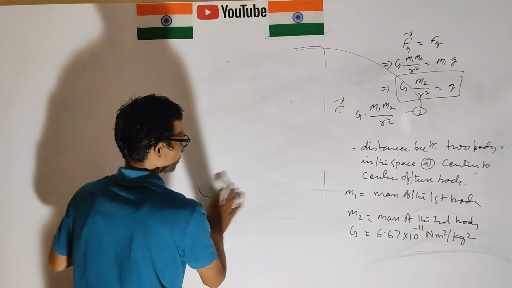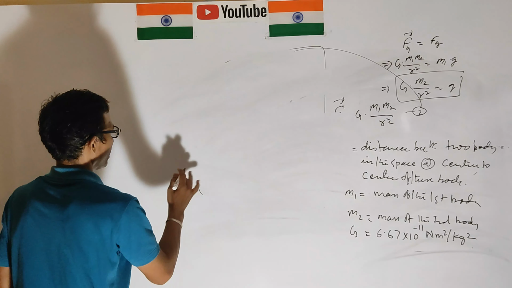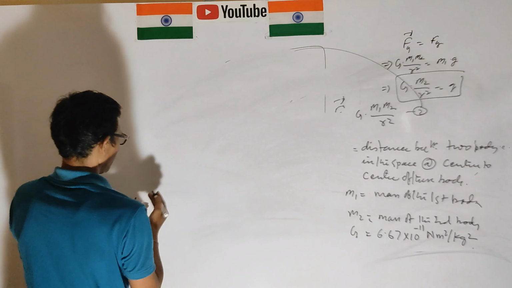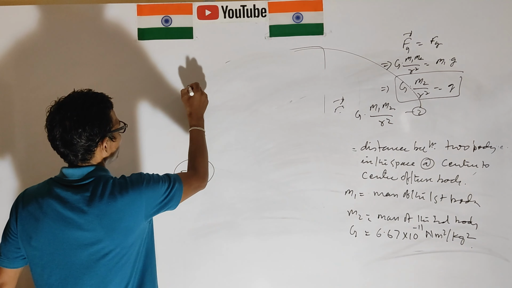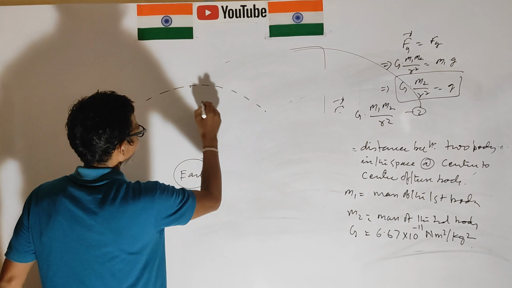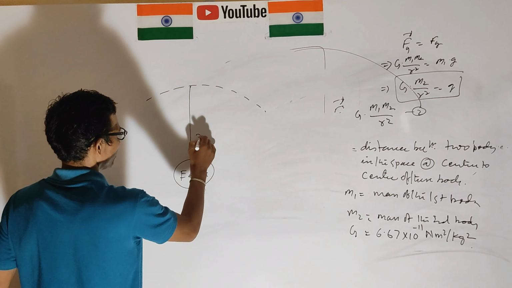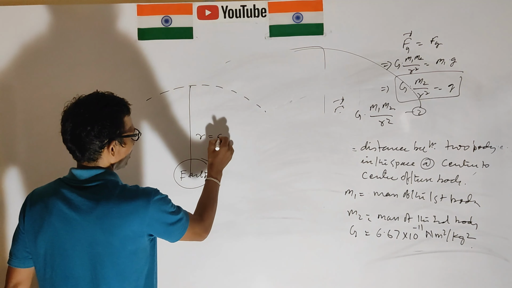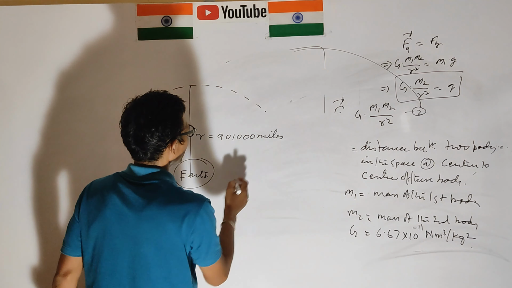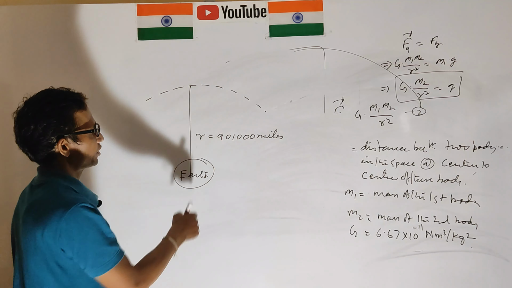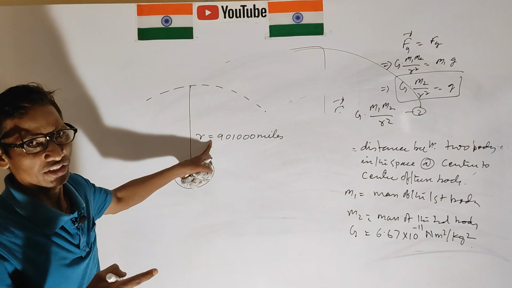Here suppose that the earth is here and this is a point here. This is the distance center to center, r, and let's consider 901,000 miles. This is the distance. Let me consider this one.